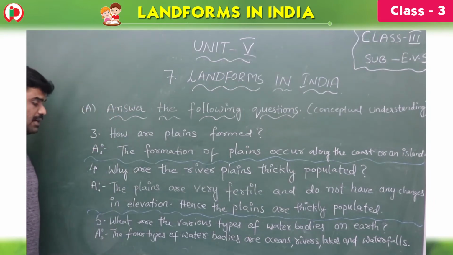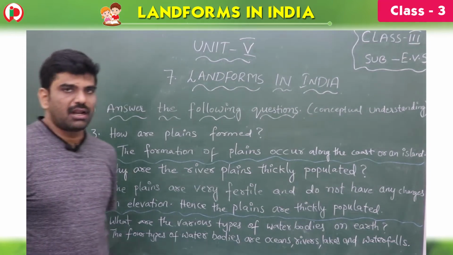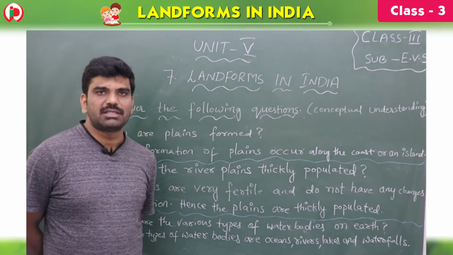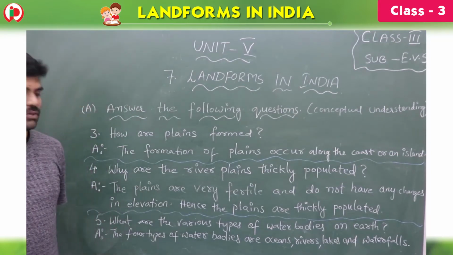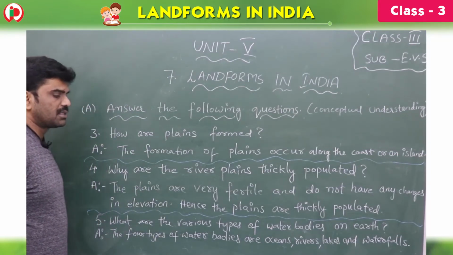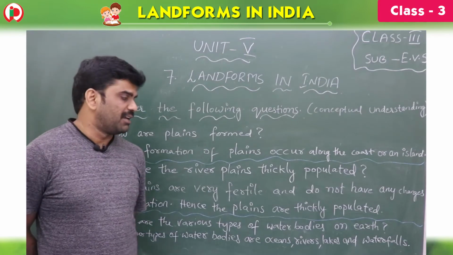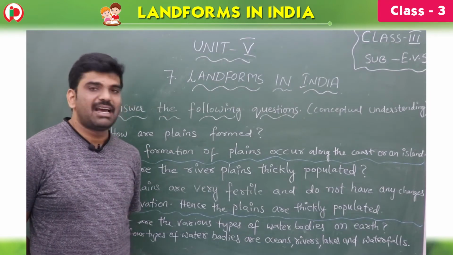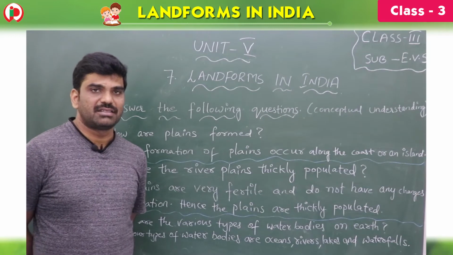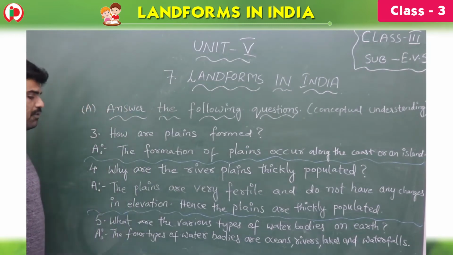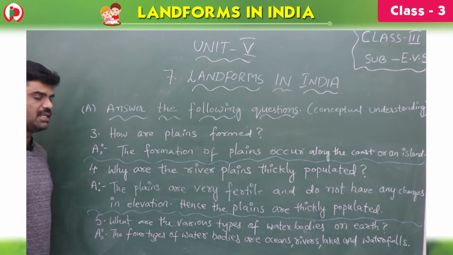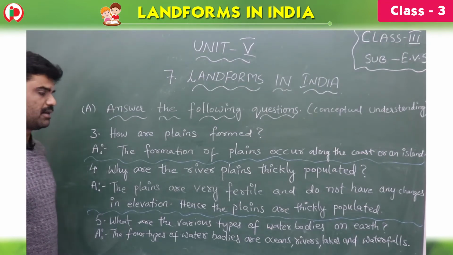Next question, what are the various types of water bodies on earth? Children, you know that there are large water bodies, small water bodies and medium sized water bodies. So here the four types of water bodies are oceans, rivers, lakes and waterfalls. All these are the water bodies, children. Okay.